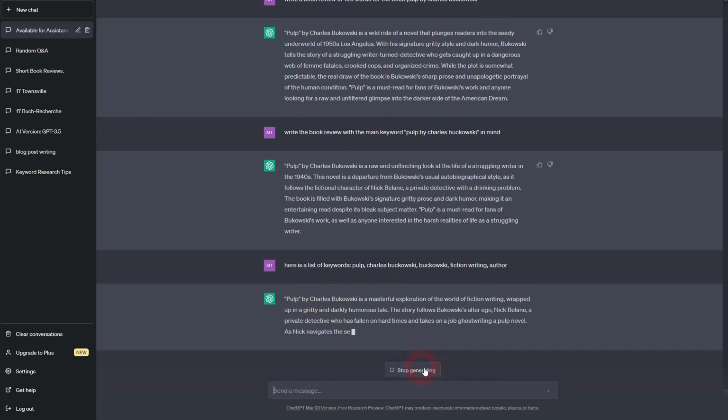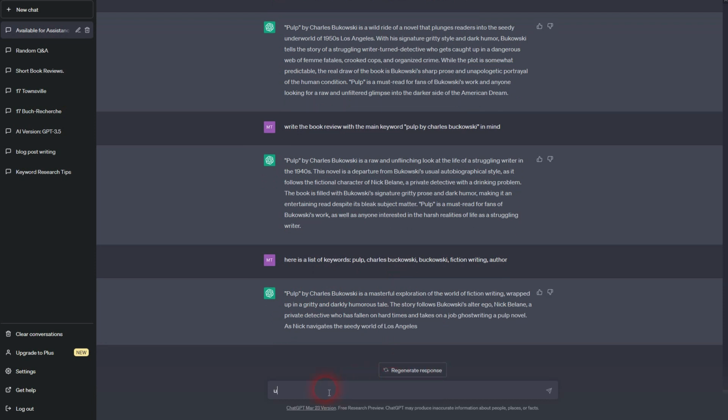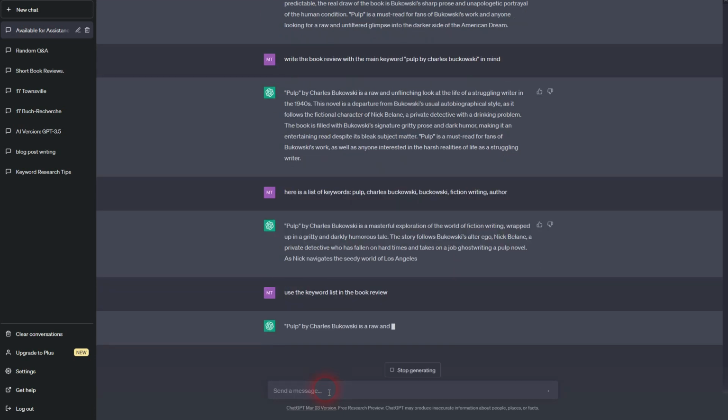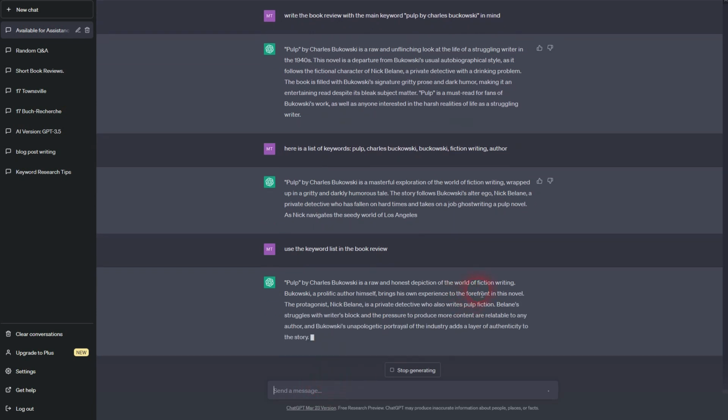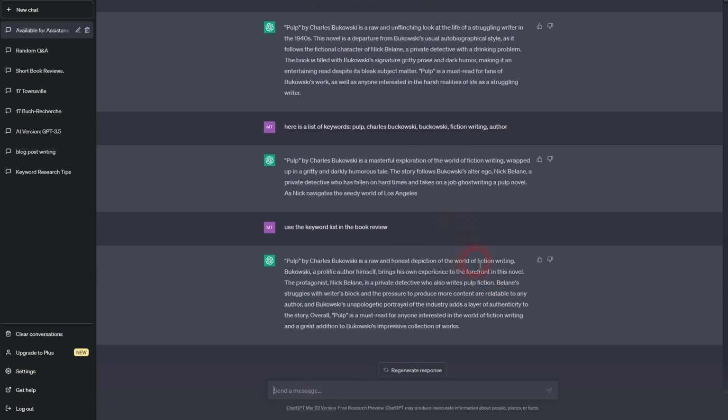It starts generating something here, I'll stop it. But after you gave it the list, you then tell ChatGPT to use this keyword list and write your book review. So provide the keywords up front and then let it write the text. That's a much better approach as far as I can tell.